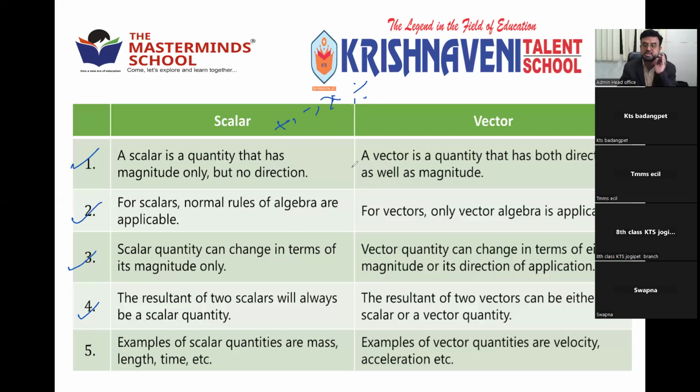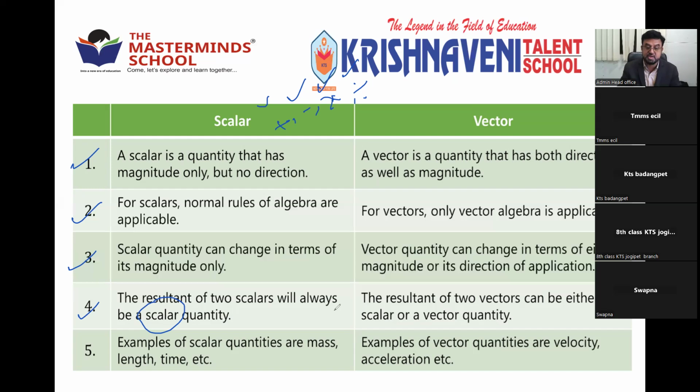So whenever two scalar quantities are added, subtracted, multiplied, or divided, the resultant is always scalar only. When you add two scalar quantities, result is scalar. When you subtract one from other, resultant is scalar. When you multiply two scalar quantities, answer is scalar. When you divide two scalar quantities, answer is scalar. That you can see in regular algebra.